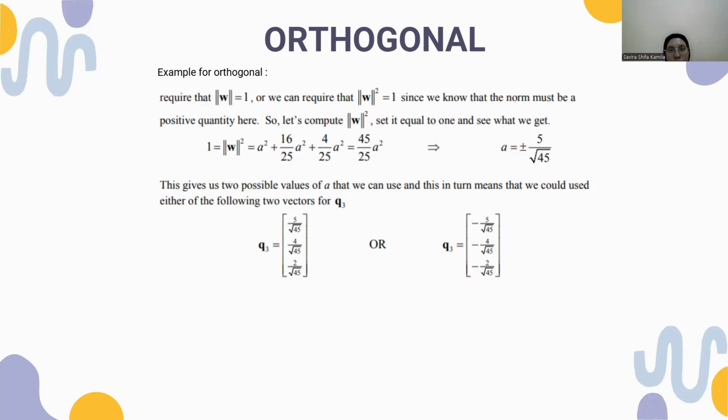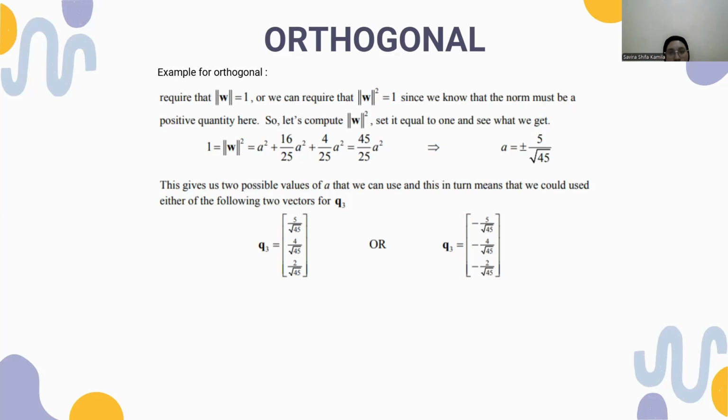Since we know that the norm must be a positive quantity, let's compute the length w squared, set it equal to 1, and see what we get. 1 equals the length squared, equal to a squared plus 16 over 25a squared plus 4 over 25a squared, equal to 45 over 25a squared.